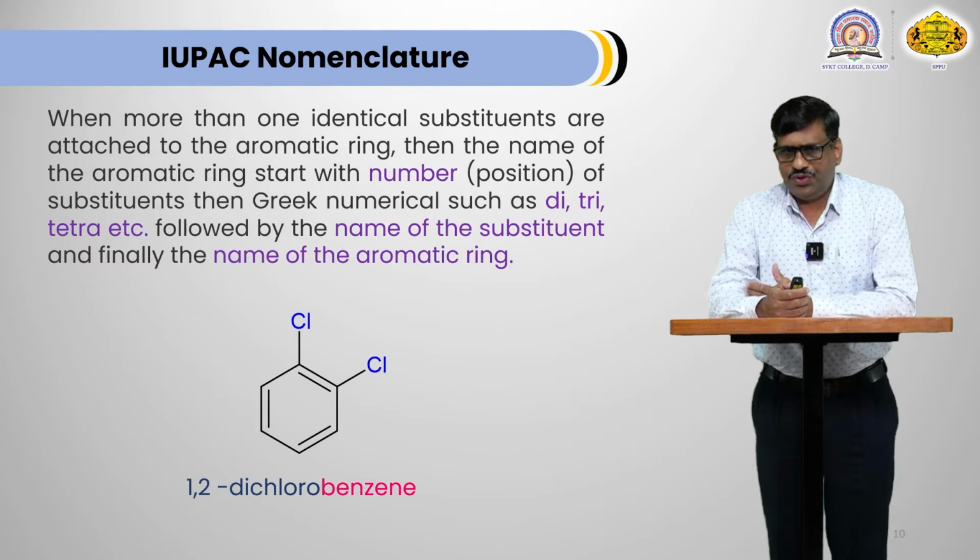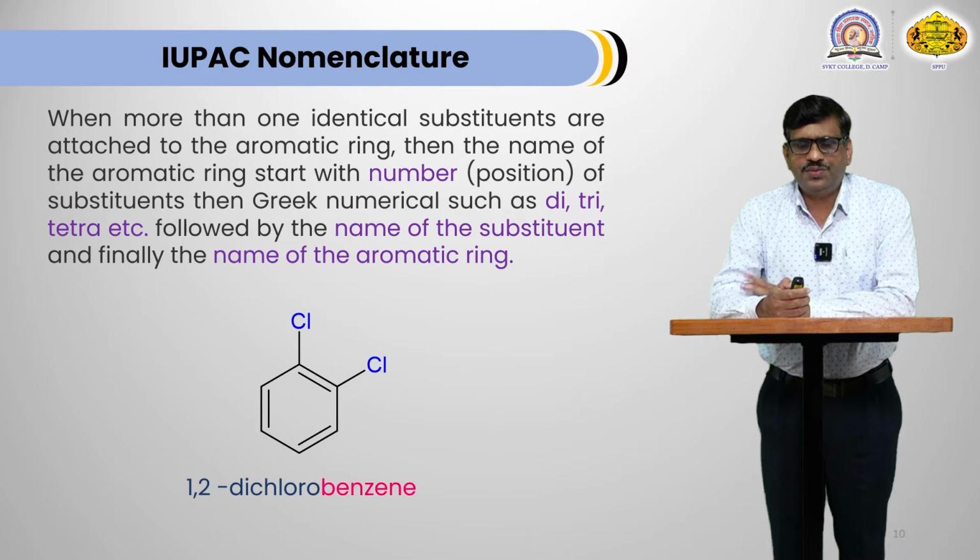Now disubstituted benzene. When both substituents are identical, then it is termed as, this is the example, that is 1,2-dichlorobenzene. Two substituents are there, both are chlorine, and that's why it is 1,2-dichlorobenzene.